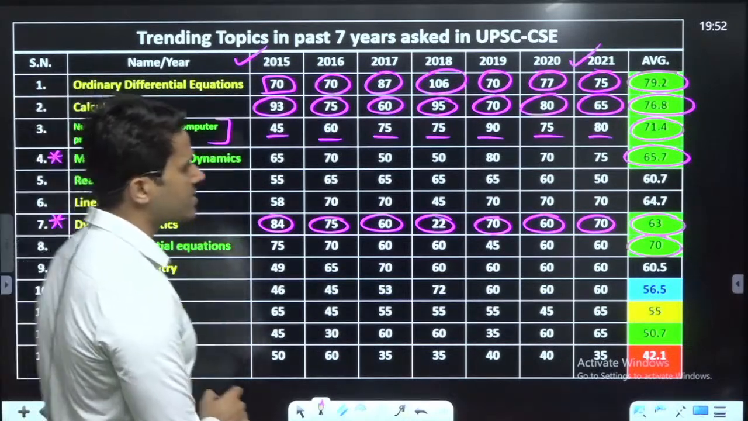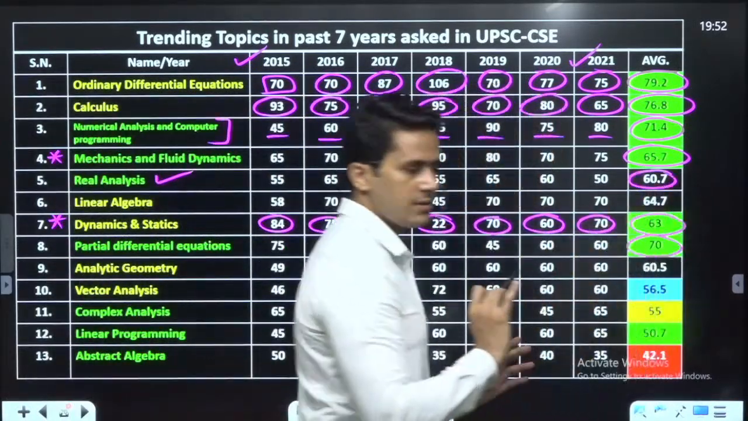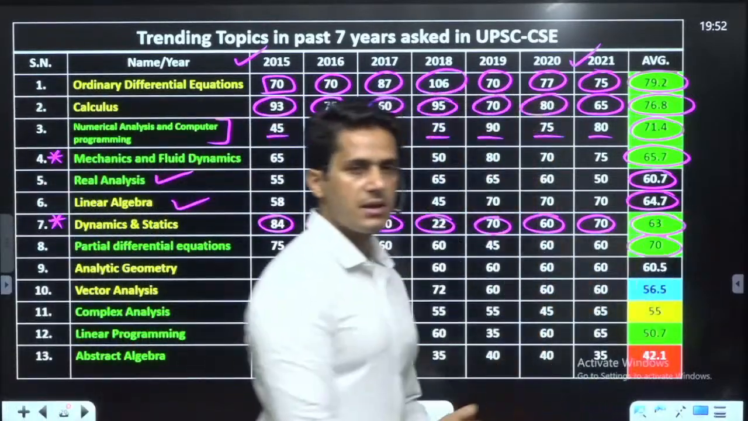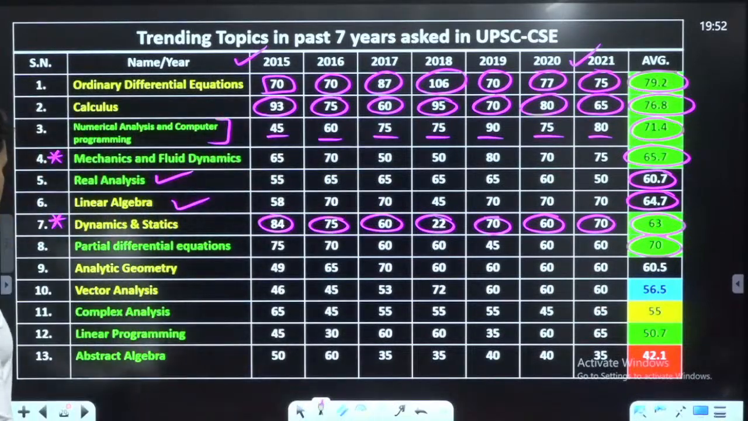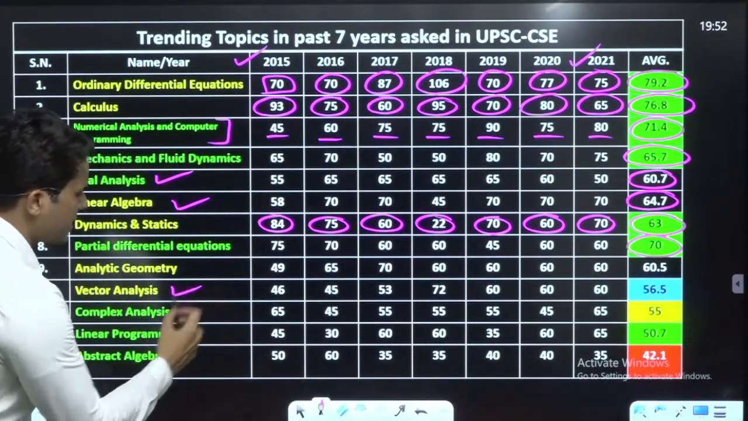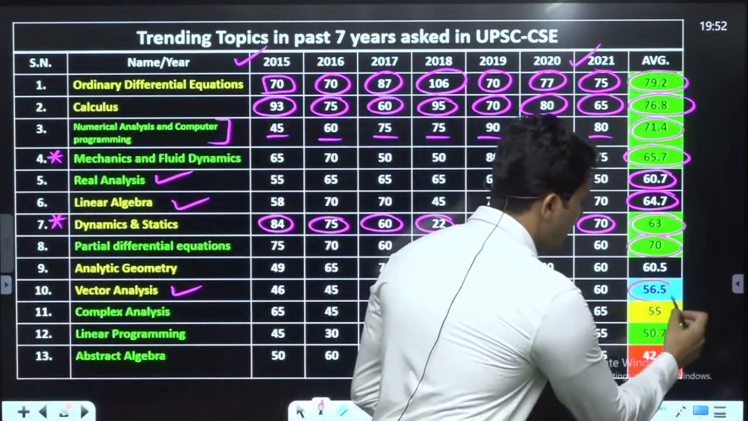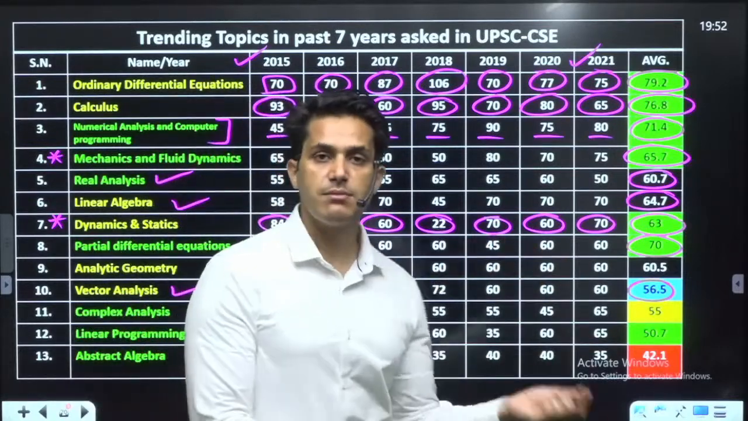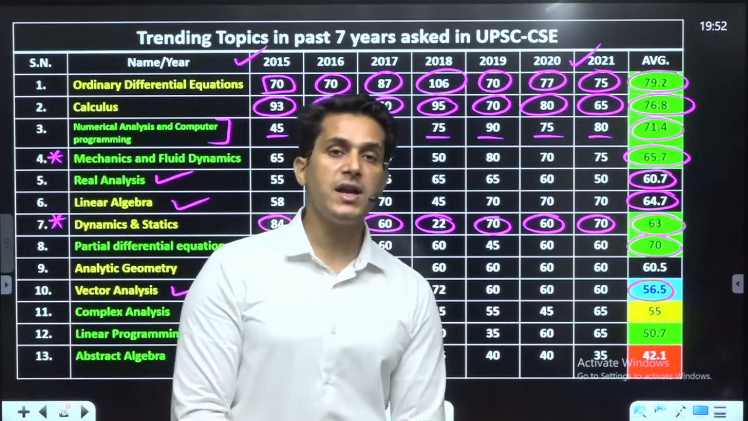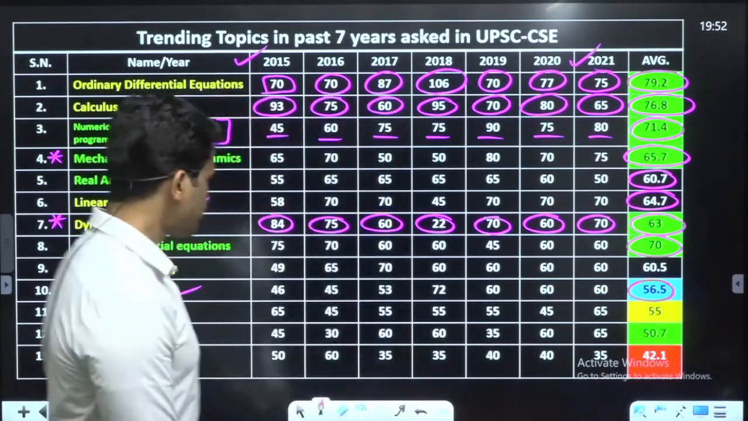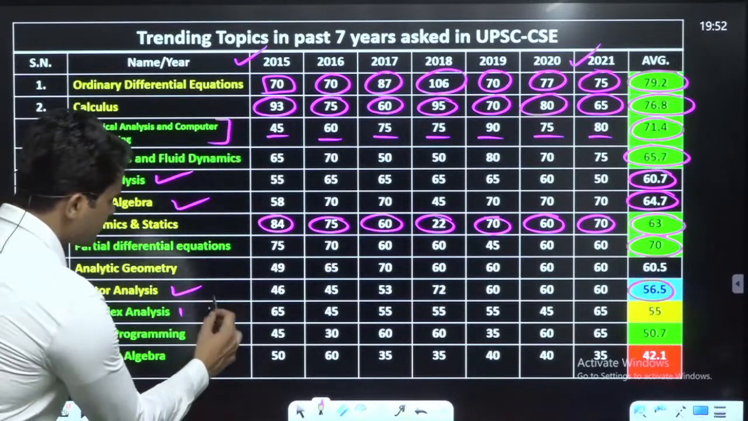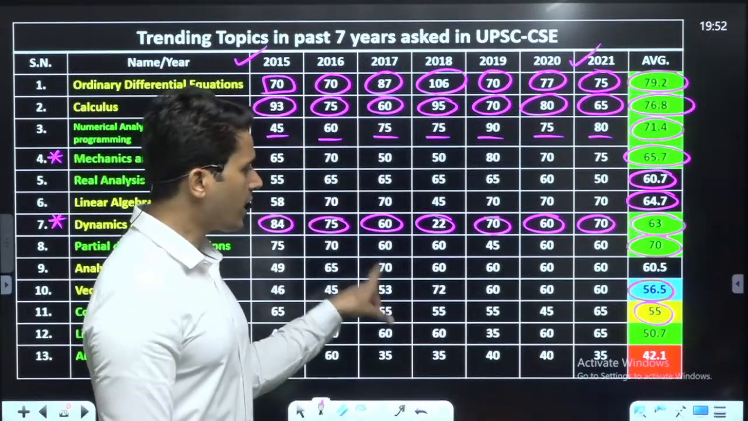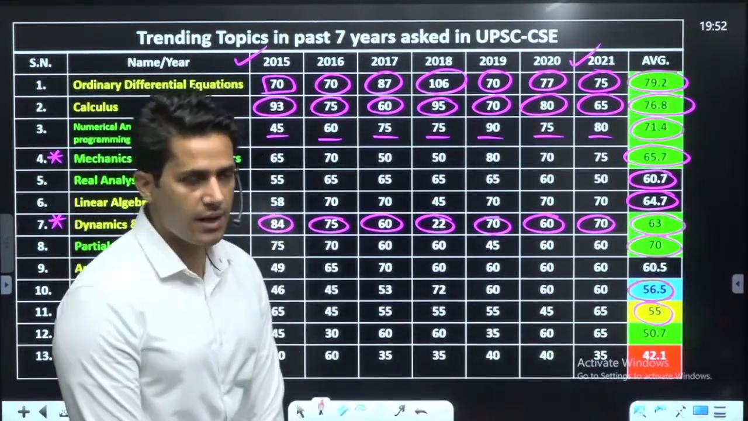You can see real analysis, 60 marks average every year. Linear algebra, 64.7 marks. This is also a very good scoring subject. And vector analysis, see here, 56 marks. These are very easy topics where you can achieve 56 marks on average. Every year, these questions will be asked. Complex analysis is another small topic, about 55 marks, and in this category, you can achieve more and more marks.